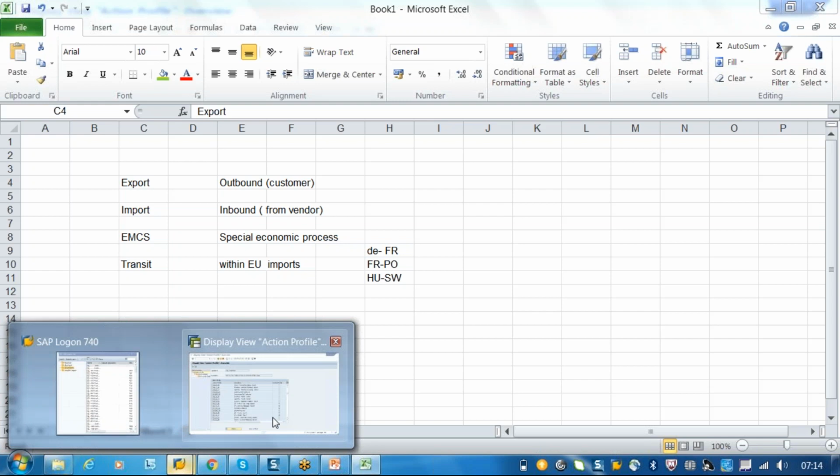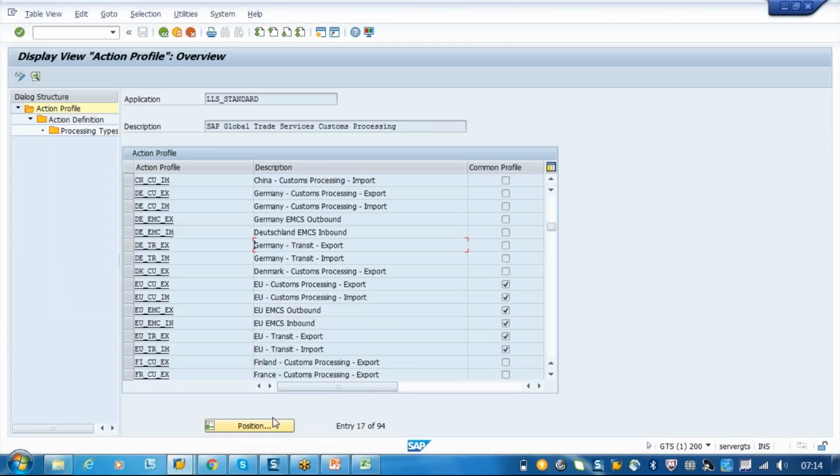Coming back to the configuration. So we have action profiles, action definitions, and processing types. It is not required for you to change these in real time. You can just use this. These are the standard ones that SAP has provided.